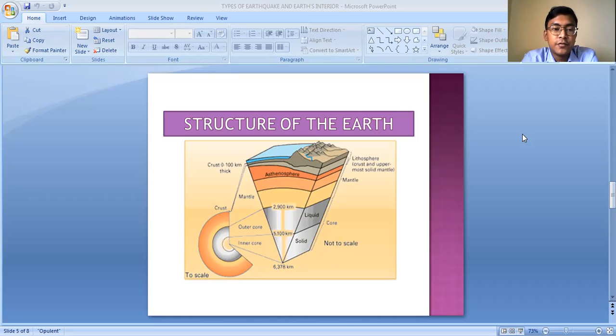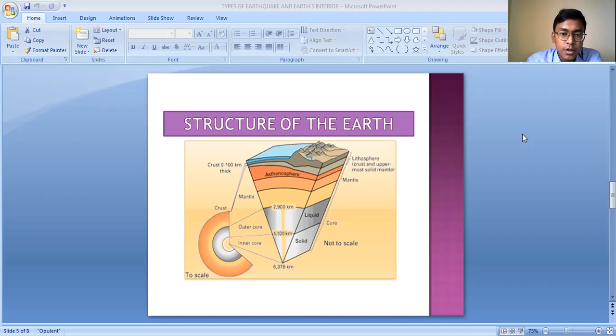As well as we have discussed the earthquakes, the types of earthquakes and the effects of the earthquake. So let us study today about the structure of the earth. The earth is mainly divided into three different layers, that is the crust, mantle and the core. So let us study the different characteristics of these three layers of the earth.